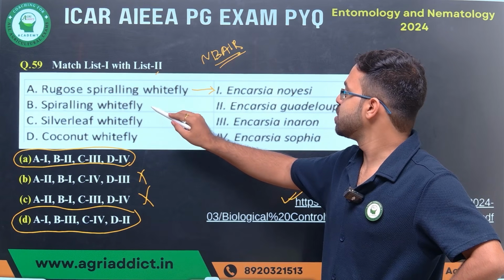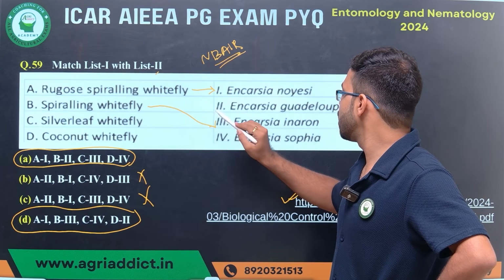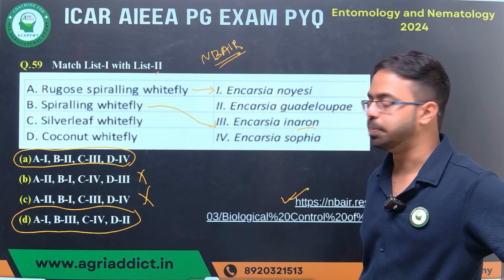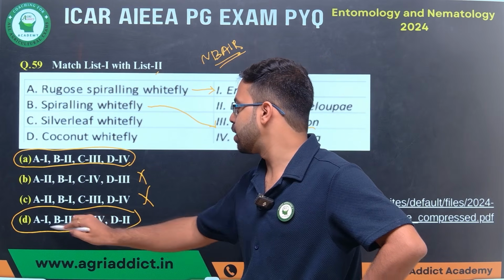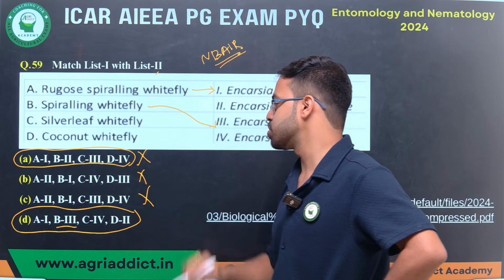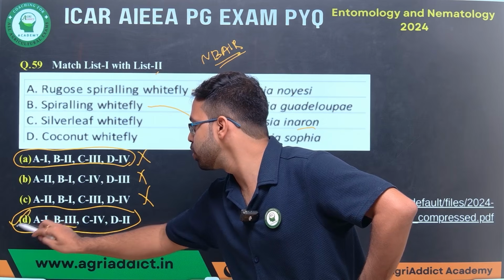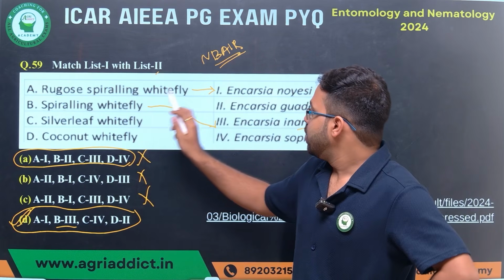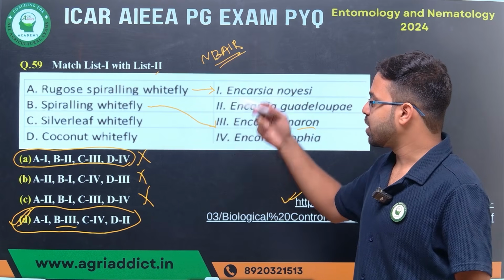Spiraling whitefly is well controlled by Encarsia haitiensis. So we'll find where B is 3. B is 3 only here, so we can omit this option. So your correct answer will be option D, that is A1, B3. And what are the others?